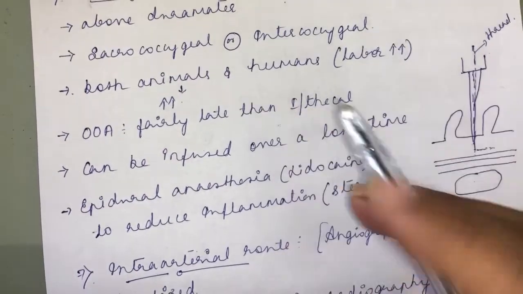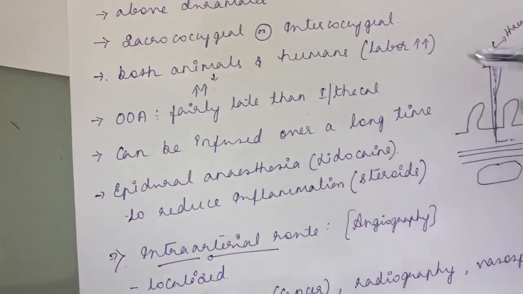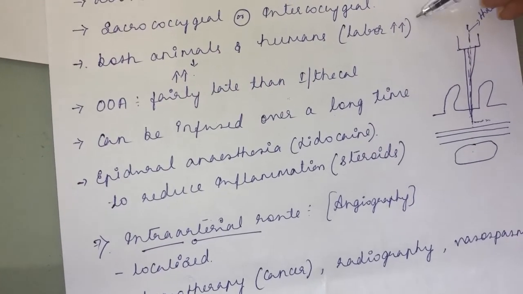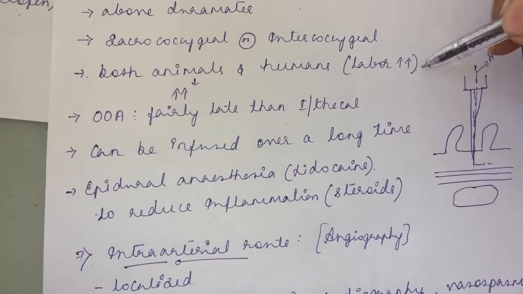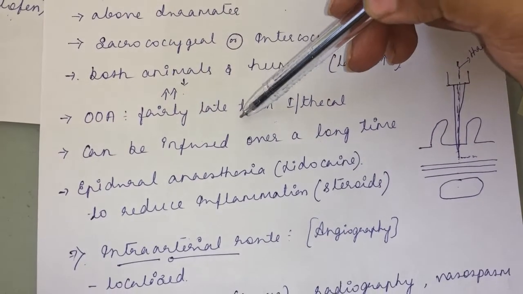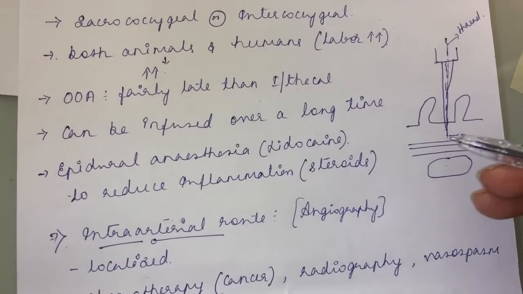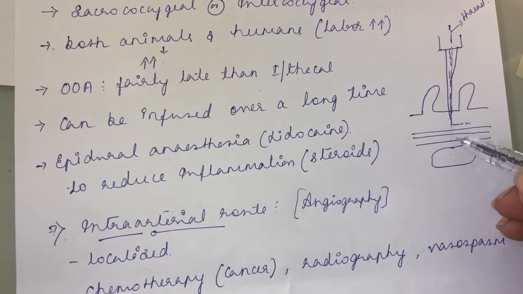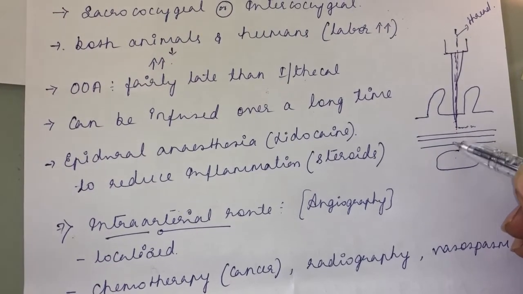So for animals we generally follow the epidural route. For human beings during labor, the preferred route of anesthesia administration will be the epidural route, owing to the duration of action, since you have to maintain a longer duration of action. Onset of action will be fairly late compared to intrathecal. Why is onset of action late compared to the intrathecal route? If you inject the drug here, the drug has to pass through all the layers of the meninges: the dura mater, arachnoid, pia mater, then reach the spinal cord, then produce the effect.